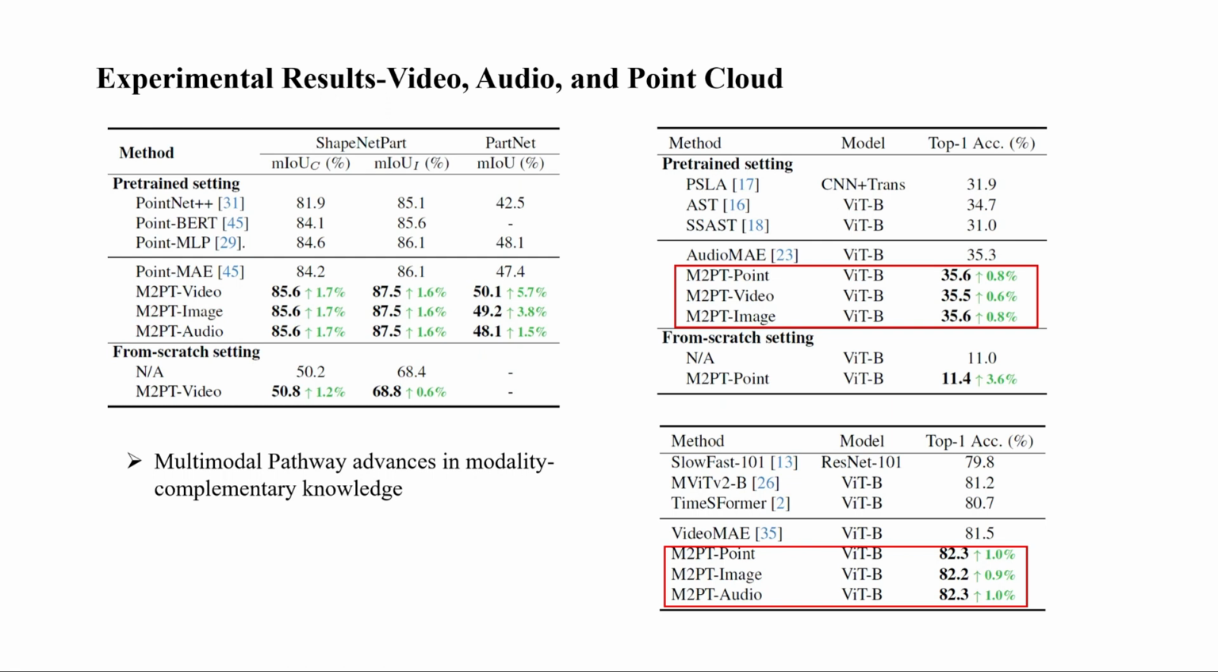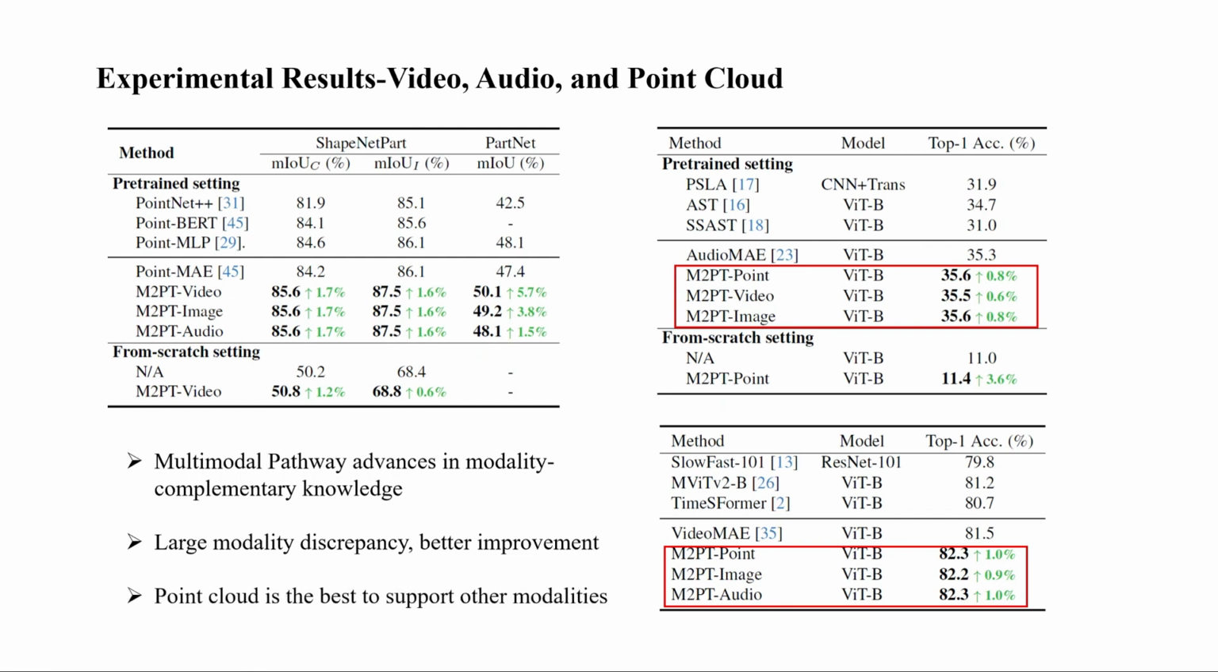Complementary knowledge, integrating point cloud data via M2PT leads to the most pronounced improvements, reaffirming our hypothesis that leveraging larger modality discrepancies can yield better performance. Meanwhile, for 3 different modalities of image, video, and audio, point cloud is the best auxiliary modality to support other modalities.